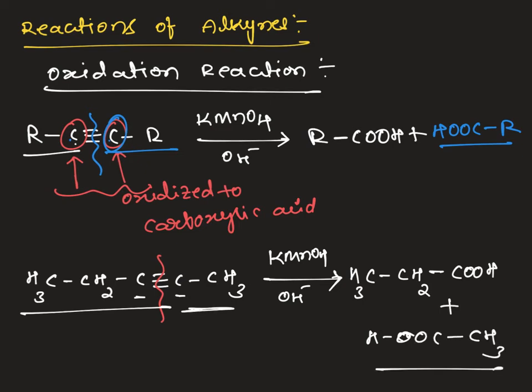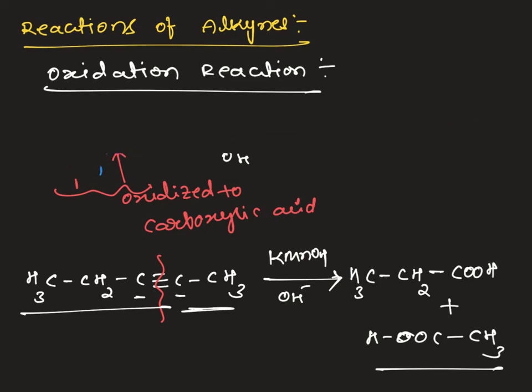Acetic acid. If it is a symmetrical alkyne, we get only one product. If it is unsymmetrical, definitely we get two types of acids, here propanoic acid and acetic acid. So here we are seeing this with respect to the substituted alkynes. If we have a terminal alkyne, how the oxidation reaction will take place, that will be interesting to see.